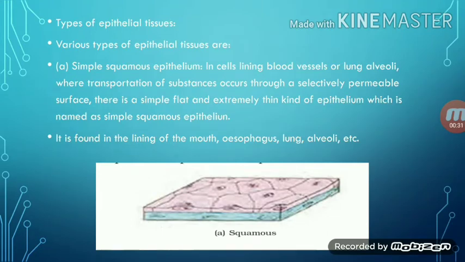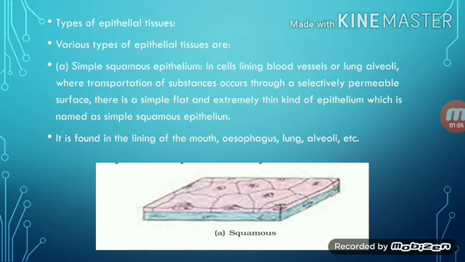Simple squamous epithelium. In cells lining blood vessels or lungs alveoli, where transportation of substances occurs through a selectively permeable surface, there is a simple, flat and extremely thin kind of epithelium which is named as simple squamous epithelium.